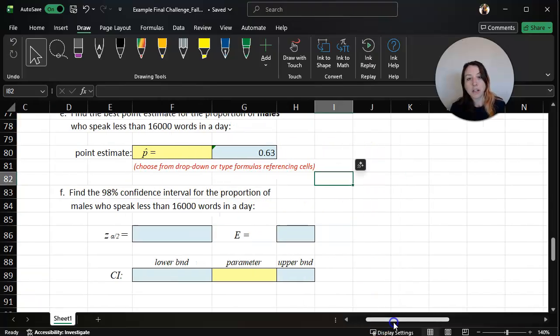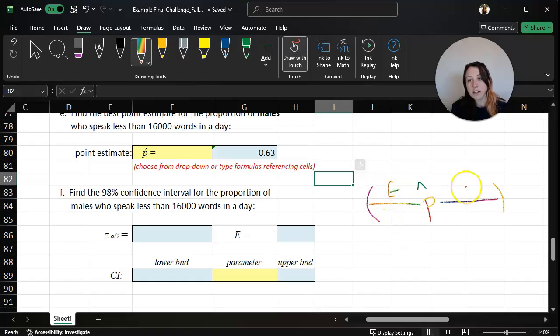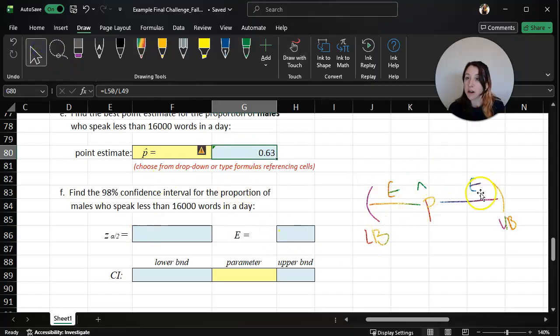And remember, when we build a confidence interval, we have our point estimate, and then we add and subtract our margin of error. And then that's when we get our lower bound and our upper bound. Okay. So we have our point estimate. And now we need to calculate our margin of error.